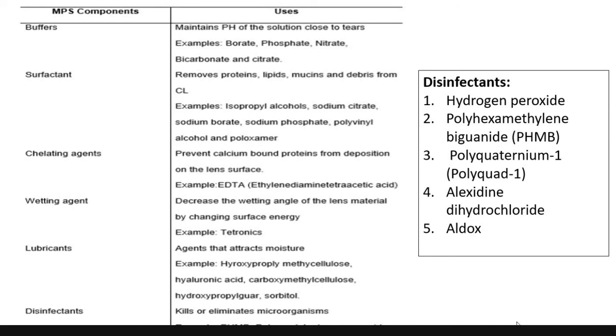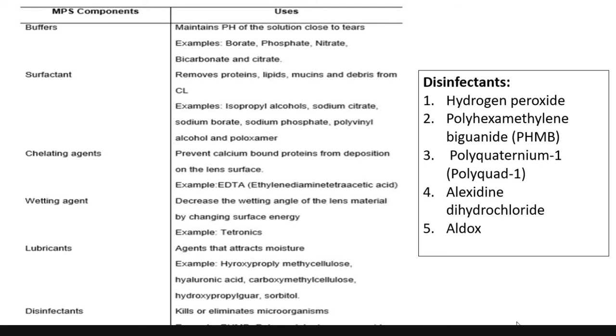Why we came up with multi-purpose solution is just to reduce work. So his question is whether multi-purpose solution is more effective or using separate ones.